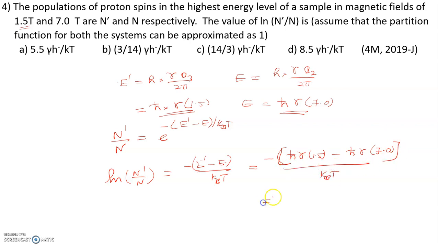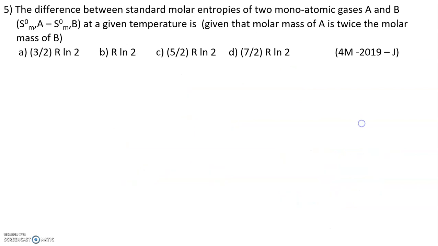You'll get this expression. Now we'll take h cross gamma as common. Here you'll get minus 1.5, and here minus and minus become plus 7.0, over kBT. Or 7.0 minus 1.5 is 5.5. So 5.5 h cross gamma by kBT. This is the correct answer for this question. So the correct option is A. And this question appeared in June 2019. Okay, then the next problem.